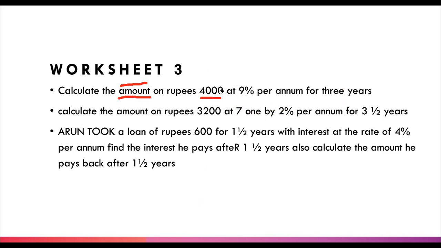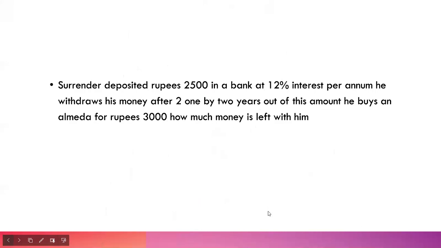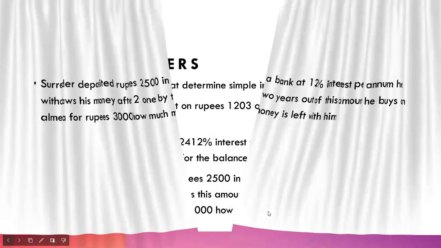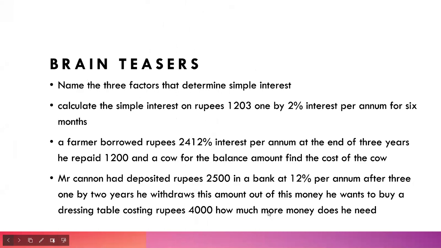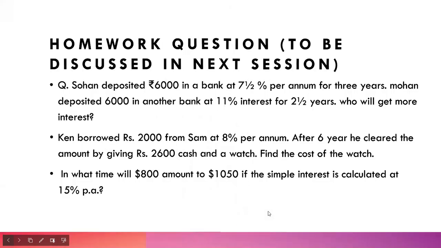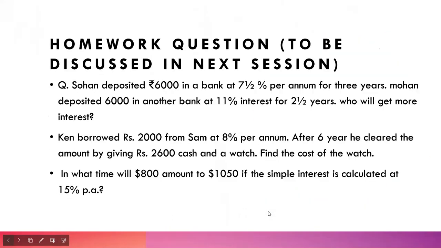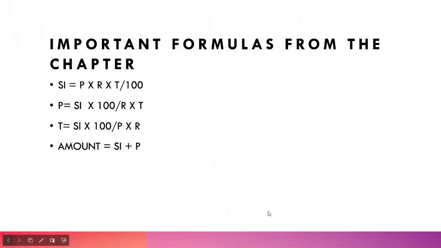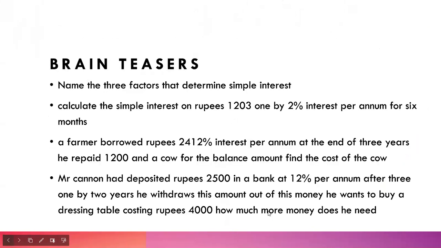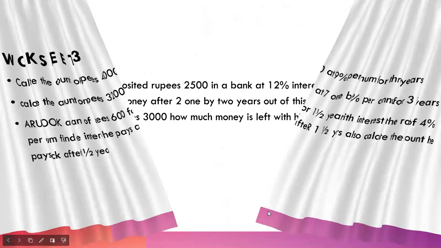Okay, let's see how many questions are left so that you will get motivated. You will feel, oh wow, so few questions left. Okay, so we have another question of Surinder. Then we have brain teasers also. Important formulas, homework, odds, and then the session will end. So we are left with around 5 to 6 questions.